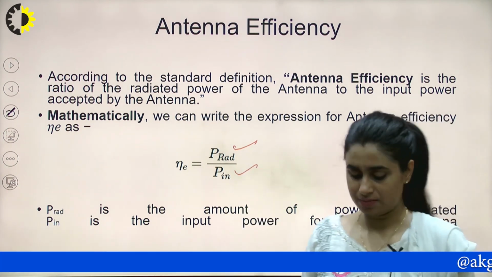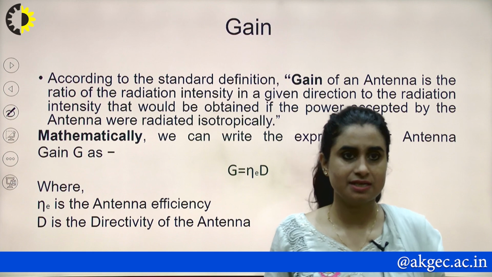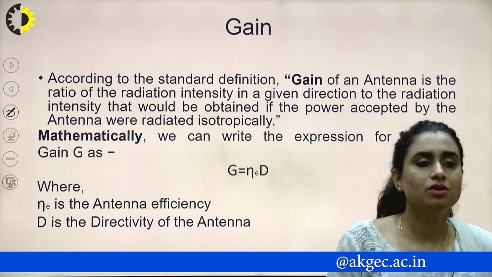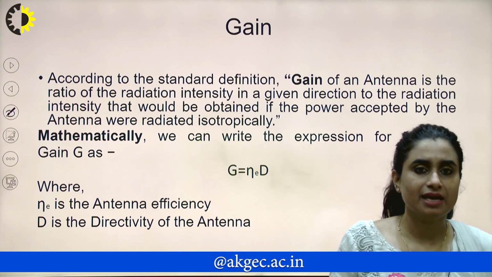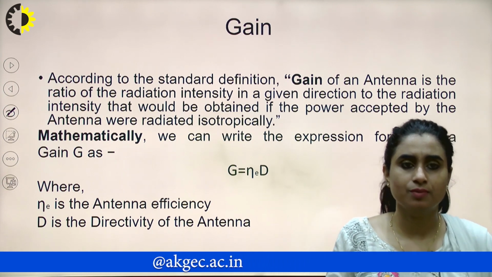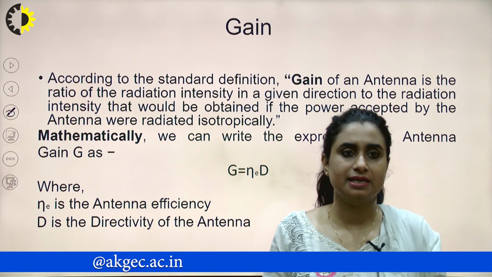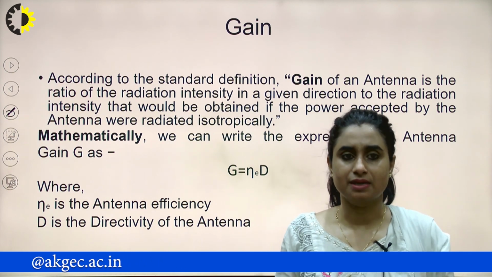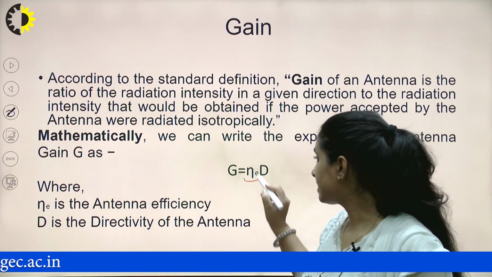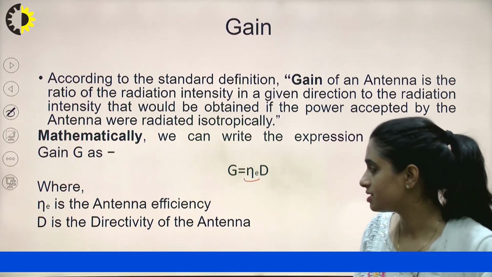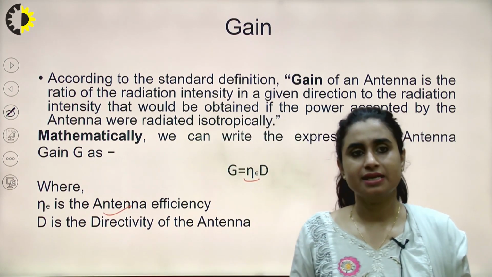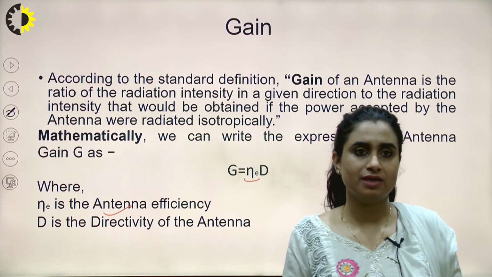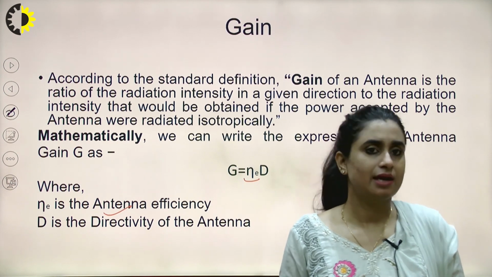Radiated upon input is my efficiency, and gain, as we all know, is the ratio of radiation intensity in a given direction to the radiation intensity that would be obtained if the power accepted by the antenna was radiated isotropically. So mathematically it is the multiplication of my antenna efficiency with the directivity of the antenna. So these are the basic things about antennas that we need to know whenever we study radar communication.